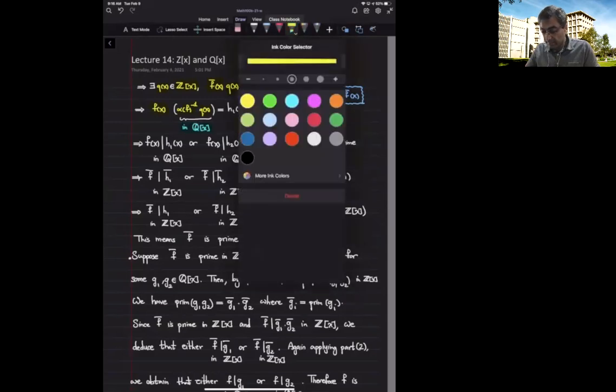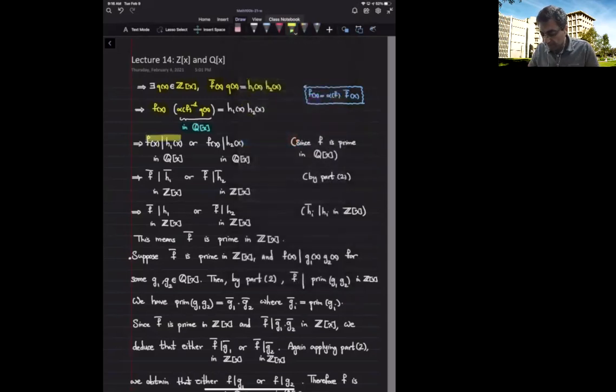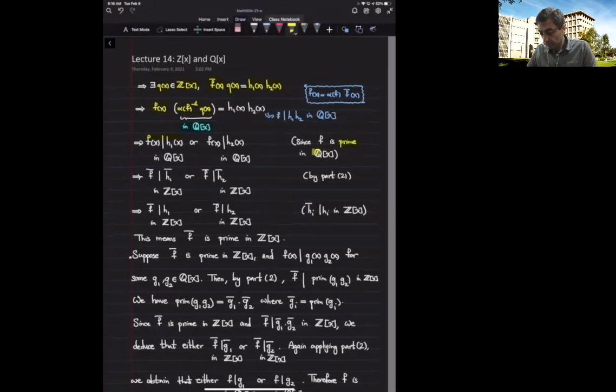Alternatively, I can say that f divides h1 times h2 in Q bracket x. But remember, the assumption is that f is prime in Q bracket x. So this means when f divides a product of two polynomials in Q bracket x, then it should divide one of them. So either f divides h1 or f divides h2 in the ring Q bracket x.